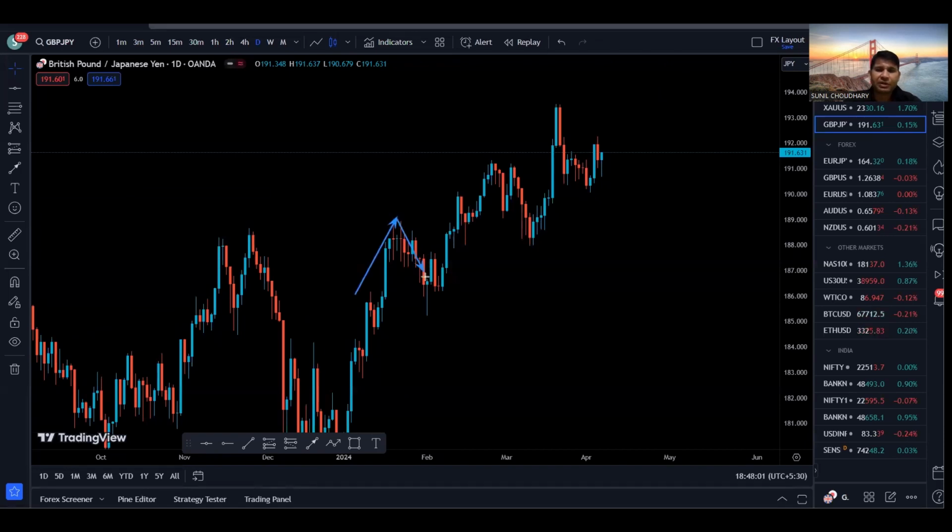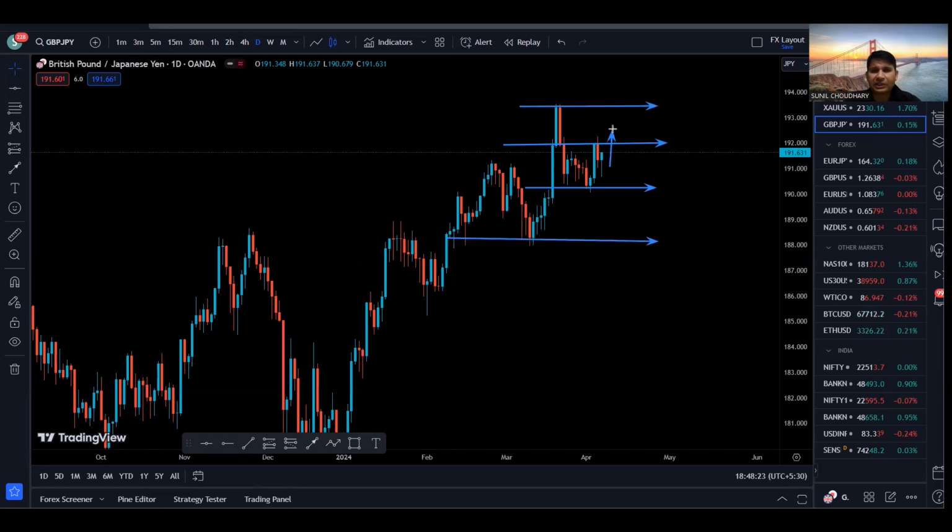We could see that we created a higher low, broke the previous high, created a new high, higher low, higher high, higher low, right? So we are very much bullish on the daily time frame as well. Also, we could see that we have this resistance, we have this support. Next resistance is right here, and the next support is right here. So price is bullish, we are making higher highs and higher lows.